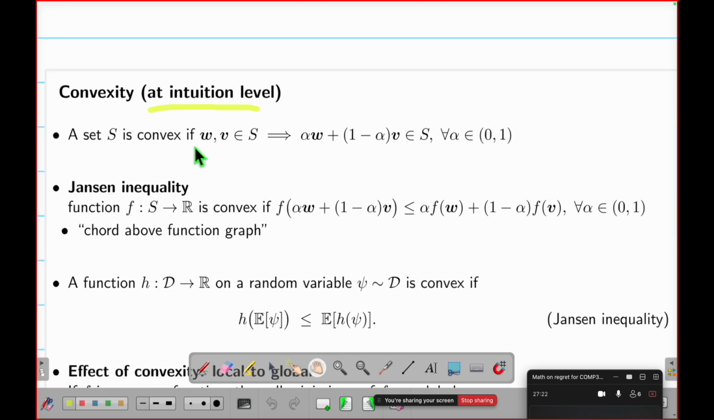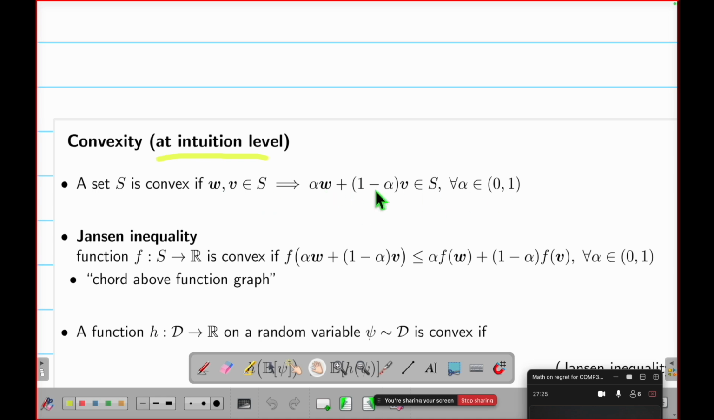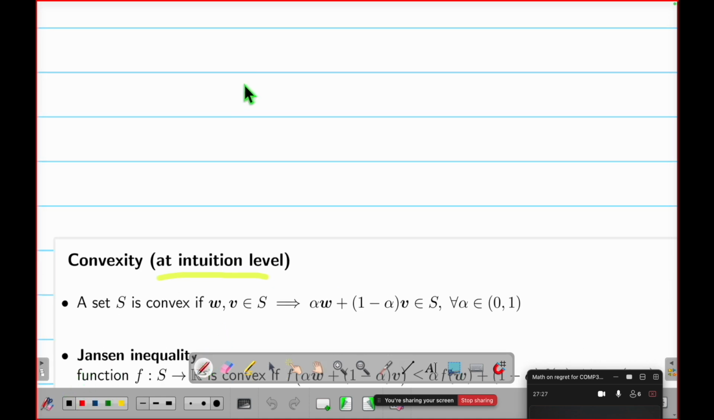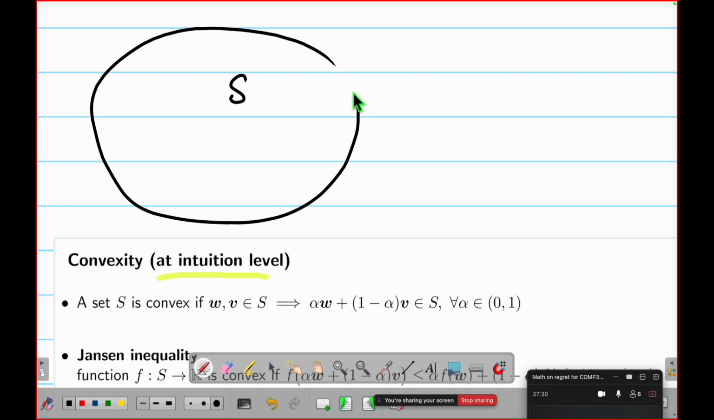So what is convexity? A set S is convex if, for any W and V in S, this is true. So I have a region S, I draw a shape, this is my S. For any W and V, I have a W here and a V here. What is this? I have this alpha between 0 and 1.